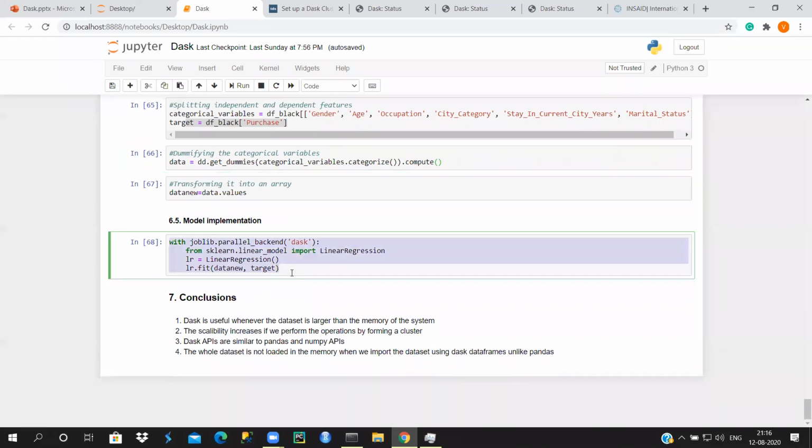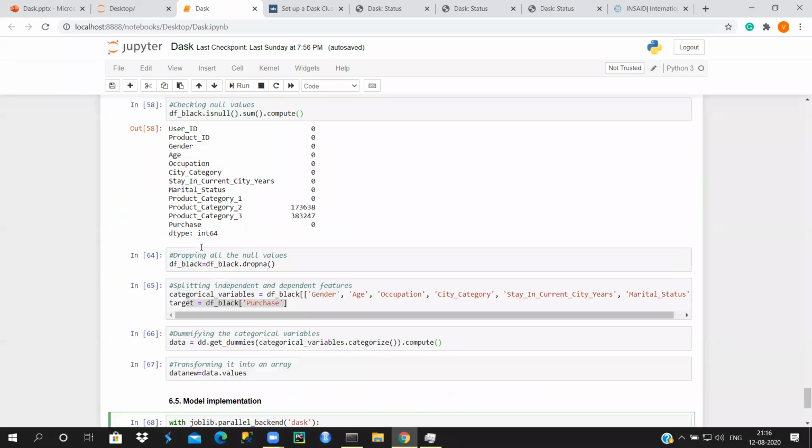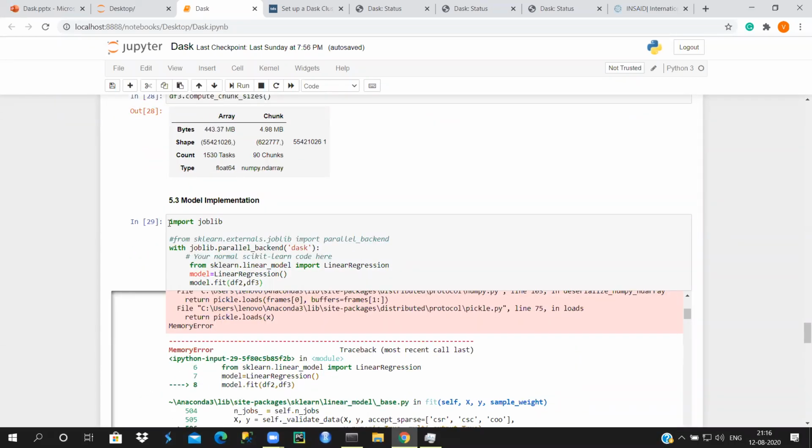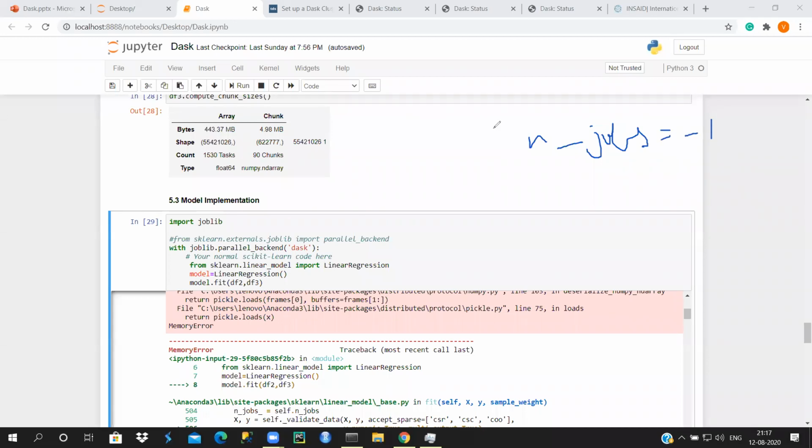And finally, you can run this code with joblib. You import joblib, and then with joblib.parallel_backend you can create the environment that joblib wants. As I said, there's the n_jobs parameter, n_jobs equal to -1. This is the parameter you use to distribute your computations across all the cores in your system. The same thing is done by joblib here.